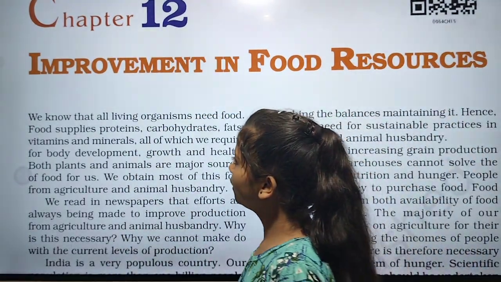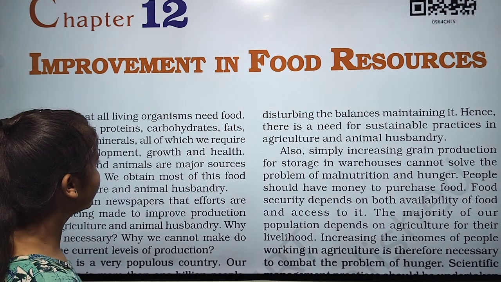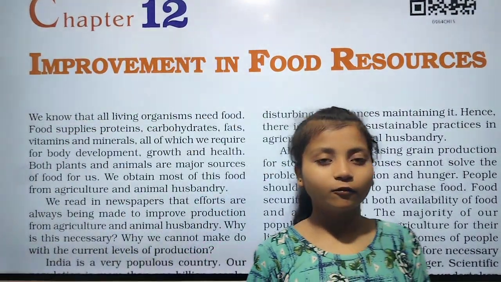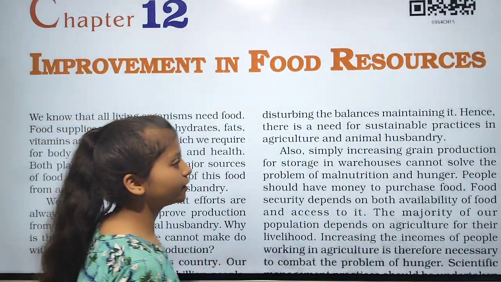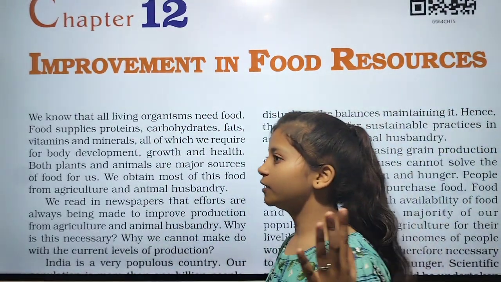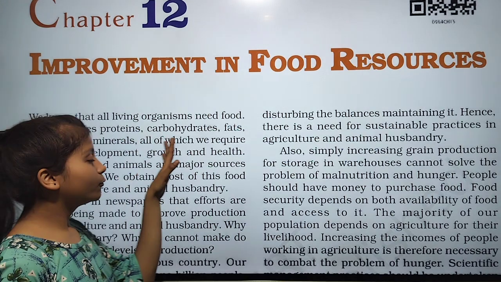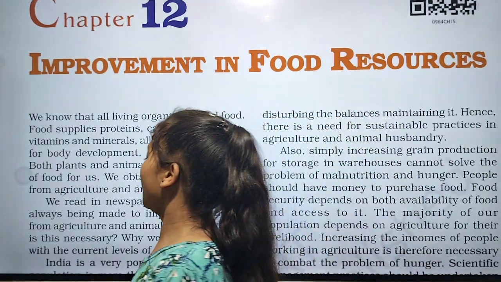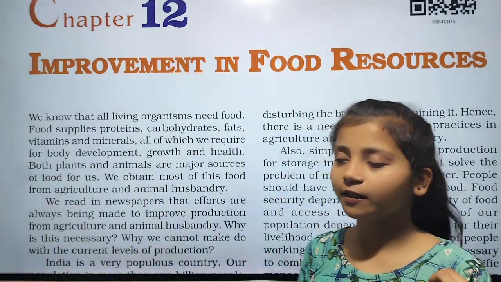Okay, we know that all living organisms need food supplies: proteins, carbohydrates, fat, vitamins and minerals. All of these we require for body growth and health. It means we need food. It means food is very essential for all living organisms, whether it is a plant or an animal. And we get food in the form of proteins, carbohydrates, vitamins, minerals, and fat also, and this is important for our development, growth, and our